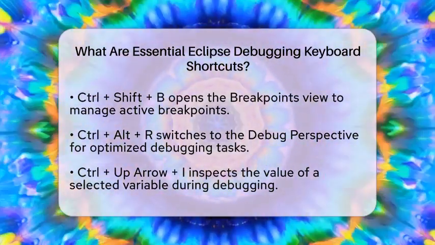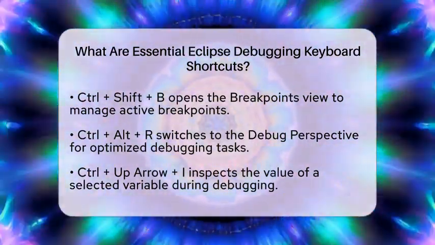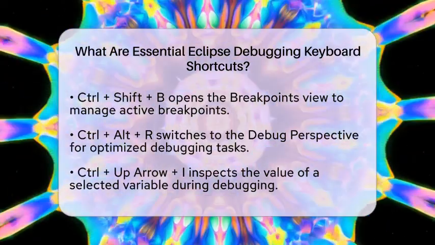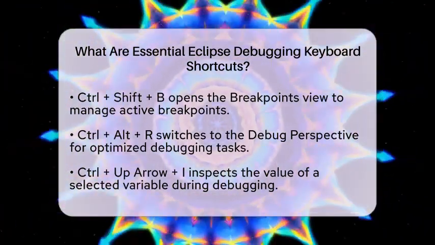Switching to the debug perspective is easy with the Control key, the Alt key, and the R key. This perspective is optimized for debugging tasks, making it easier to focus on fixing issues.